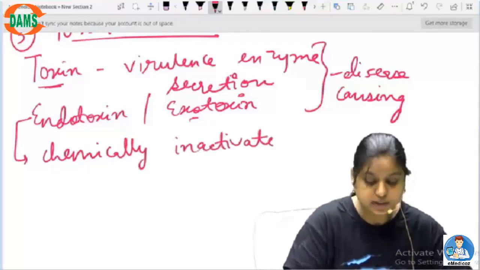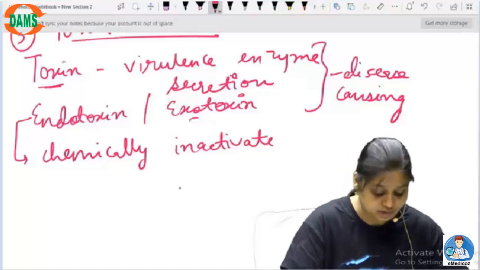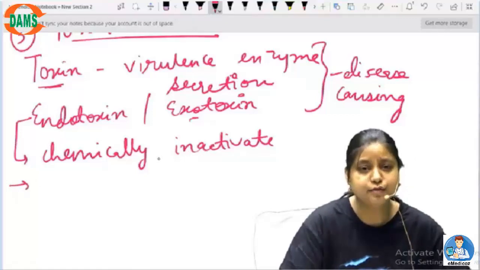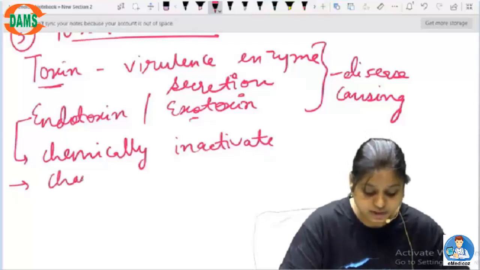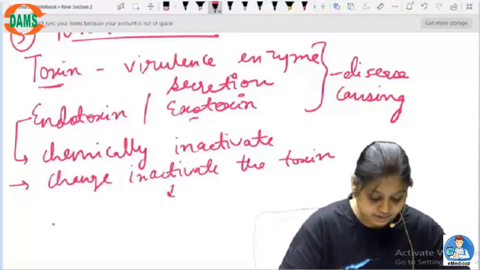So I can chemically inactivate the toxins in order to make a vaccination out of it, or I can do any kind of change which will inactivate the toxin, so that it cannot cause a disease.